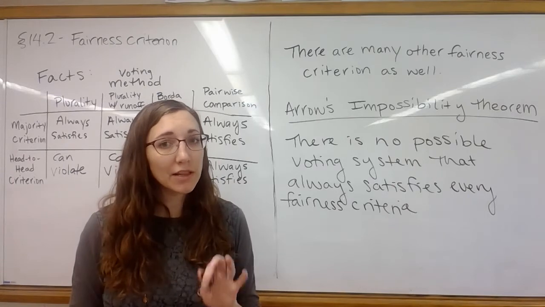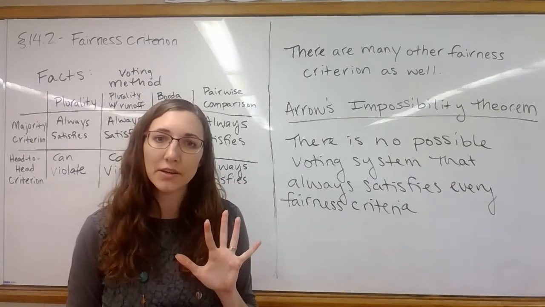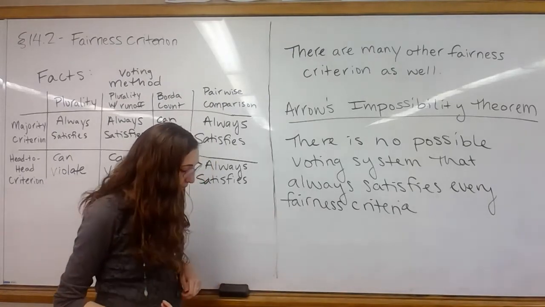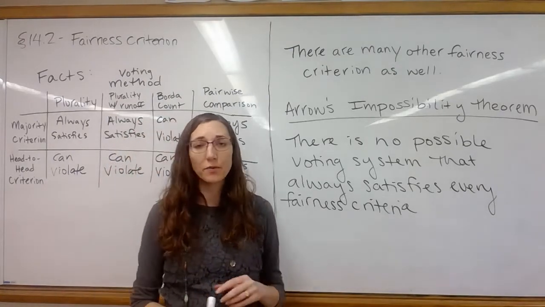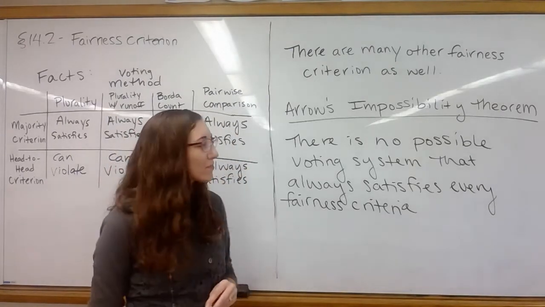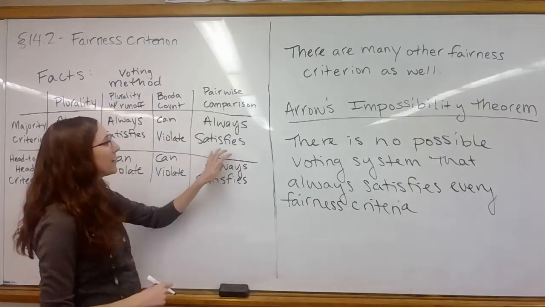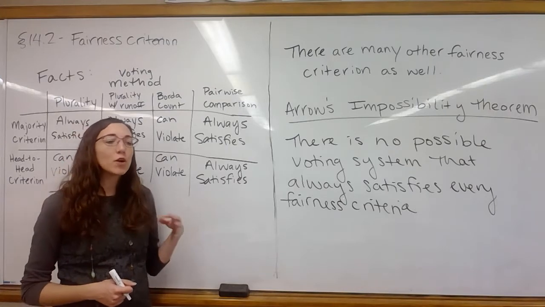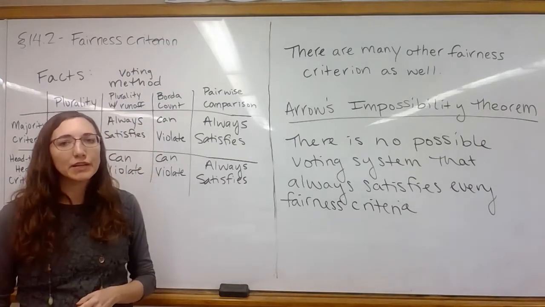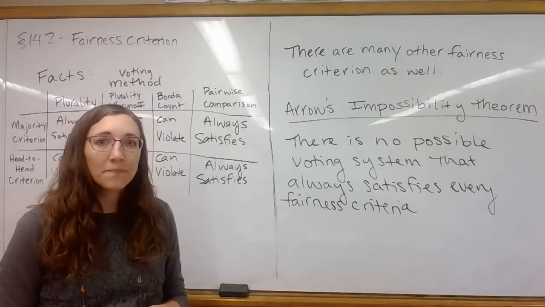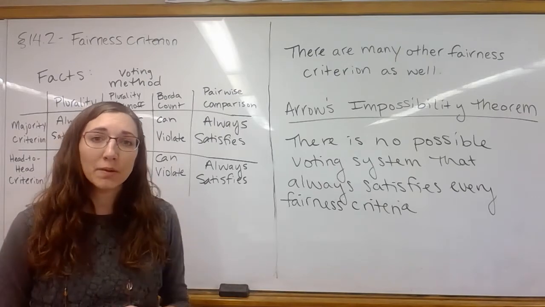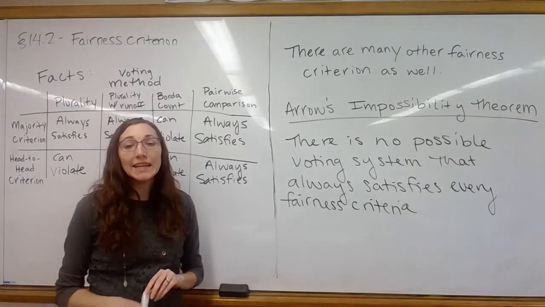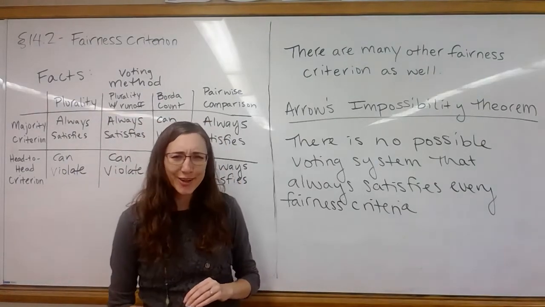In particular, he looked at 5 different criteria, but then we could expand that. If we can't satisfy those 5, then we can't satisfy all of them. So something even like pairwise comparison, right? So far it satisfied these 2 that we look at, but there will be a fairness criteria that it can violate. An interesting one with pairwise comparison, just to explain to you, is called the independence of irrelevant alternatives criteria,